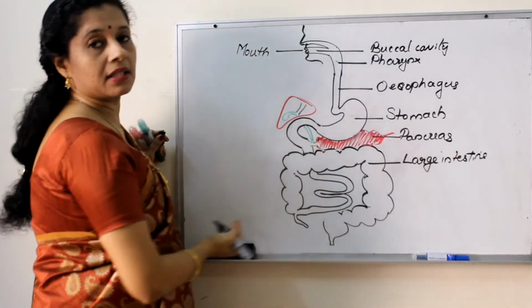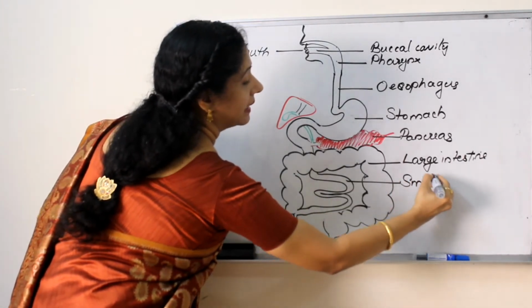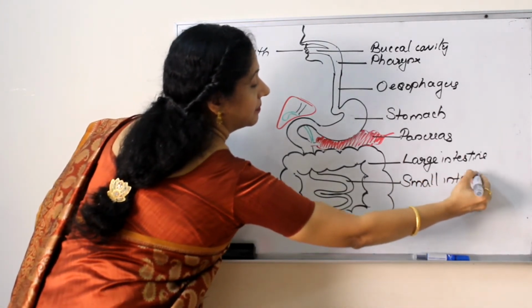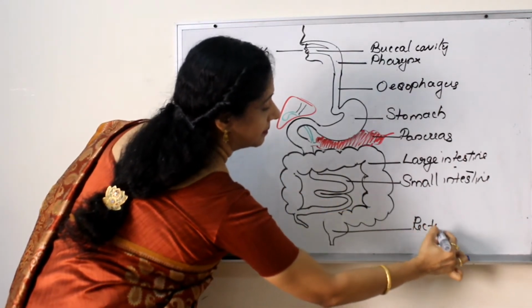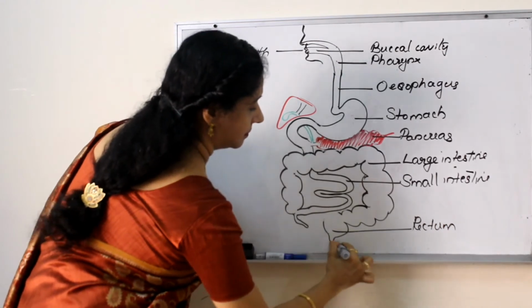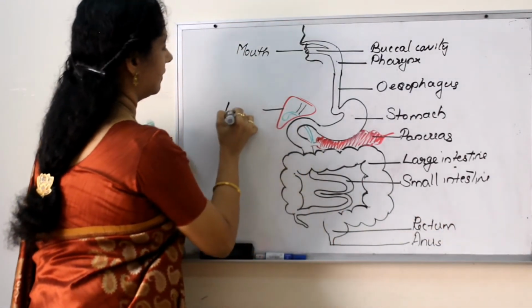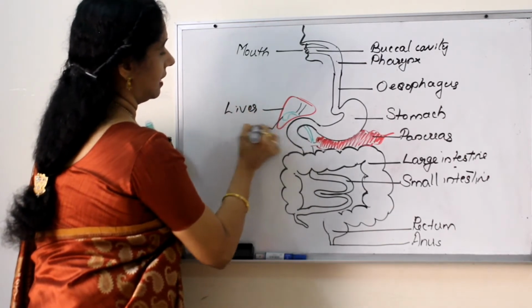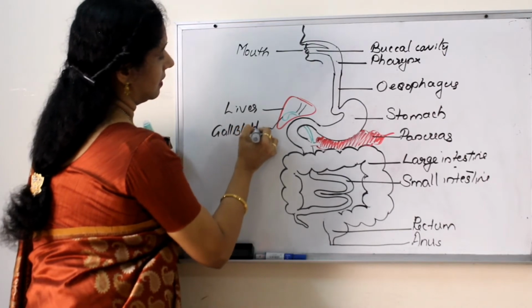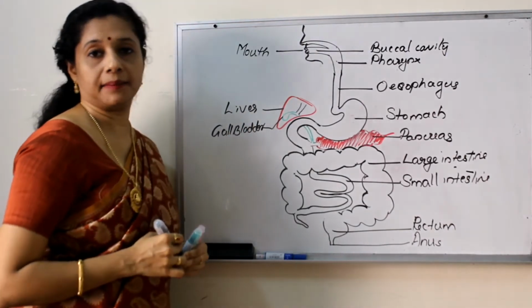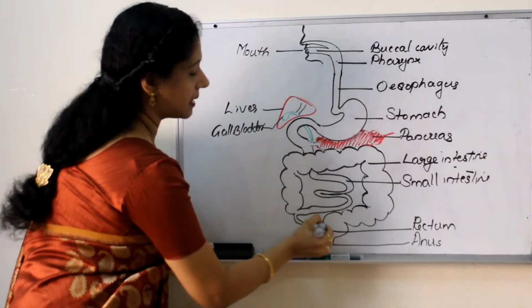Actually, this part of the large intestine is called a colon. Okay. Small intestine, rectum, and anus. This part we have liver and gallbladder.